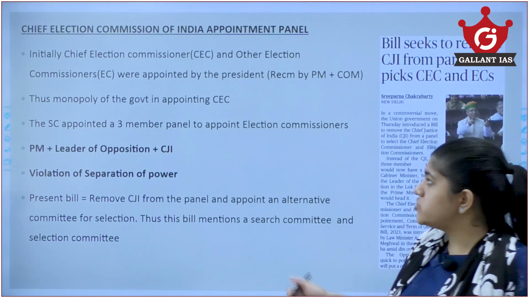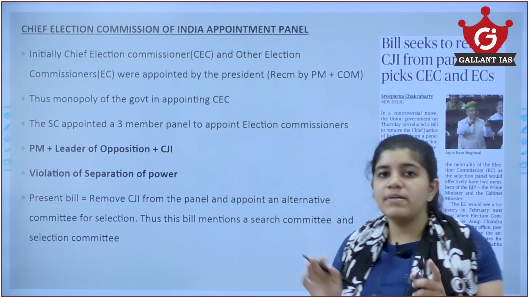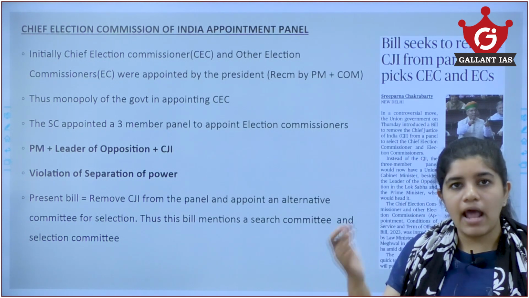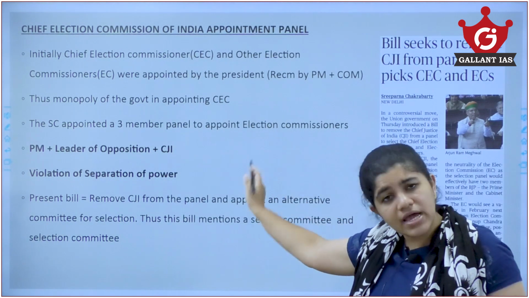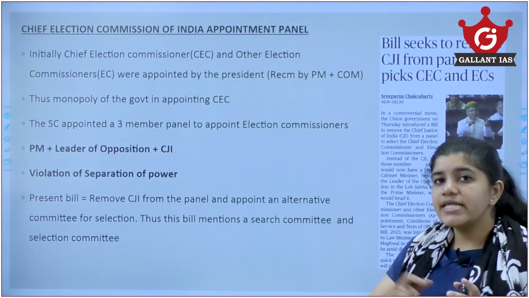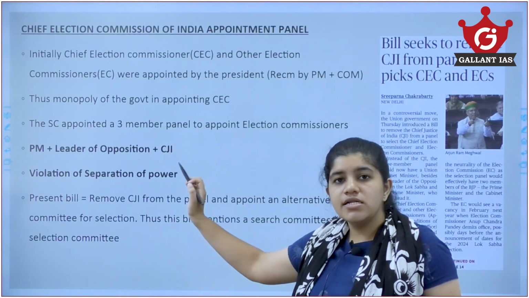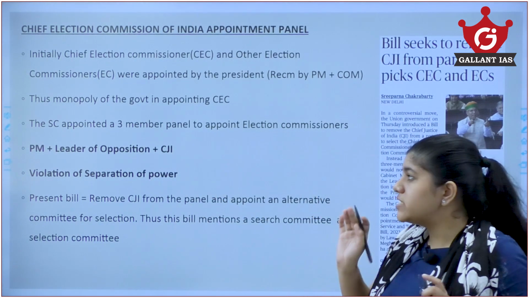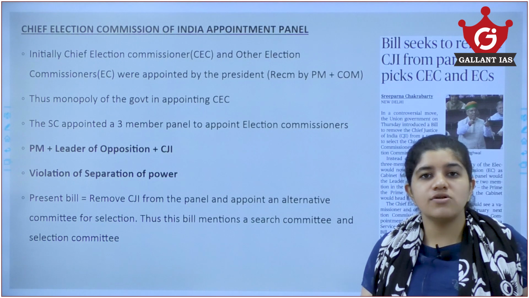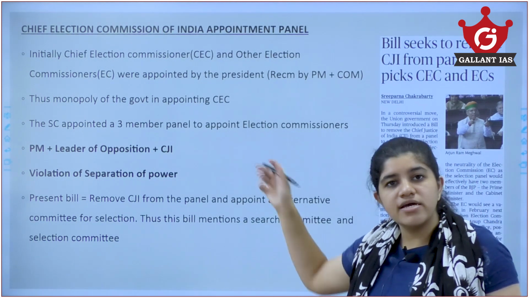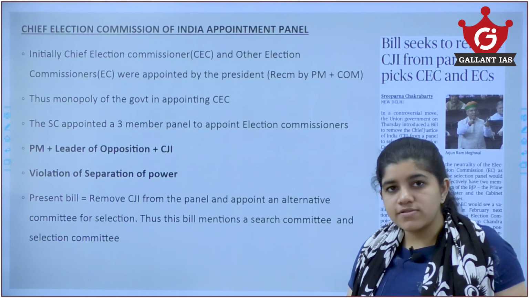So the Supreme Court came up with an idea that there should be an appointment panel consisting of 3 members to recommend the election commissioner, who will later be appointed by the President. This panel will consist of the Prime Minister, the Leader of Opposition and the Chief Justice of India himself. But the problem here is that this is a violation of separation of power. What is the judiciary doing in the executive? This would be a breach of separation of power.